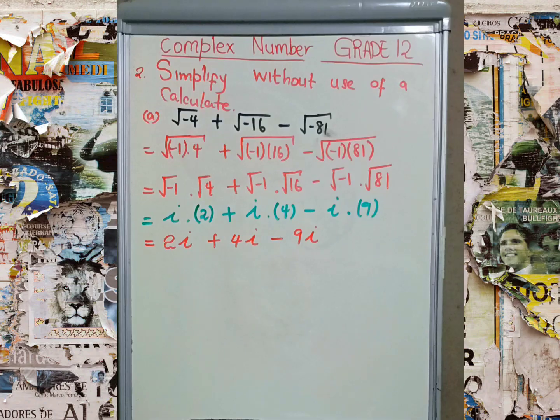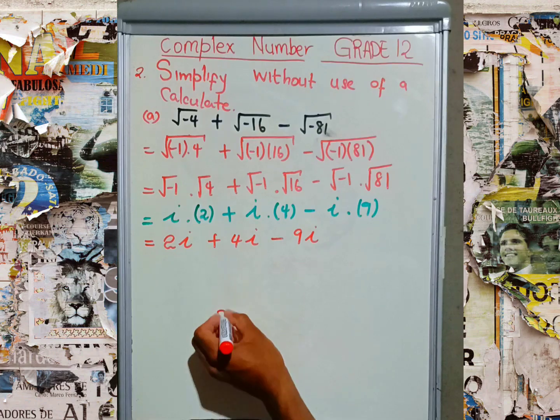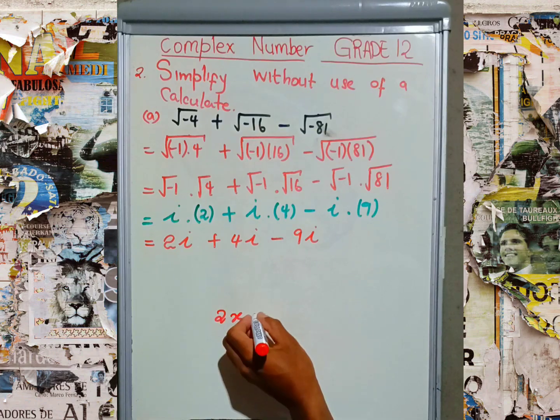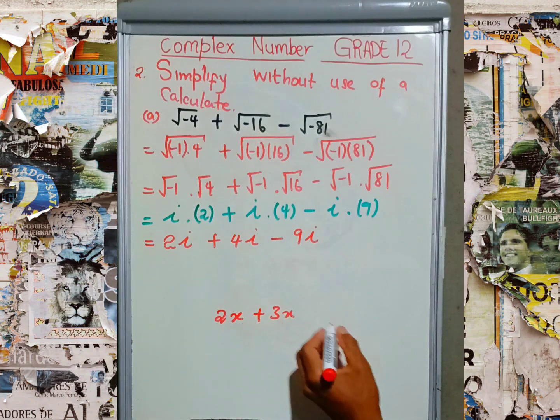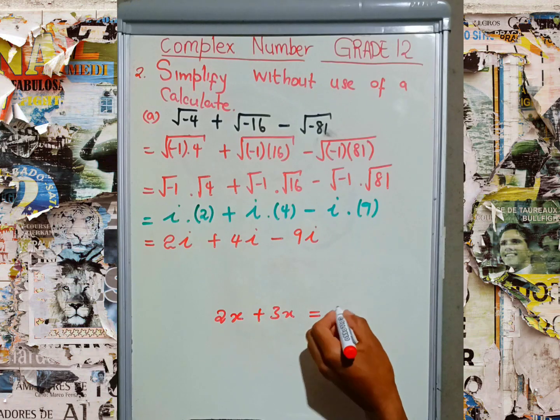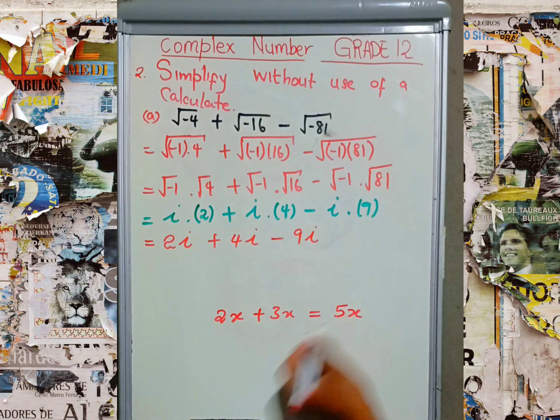After that, you collect the like terms, because this i is the same as any variable. For example, if we have 2x plus 3x, this is going to be equal to 5x.